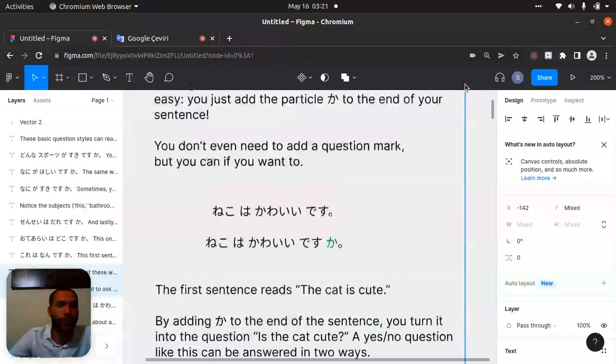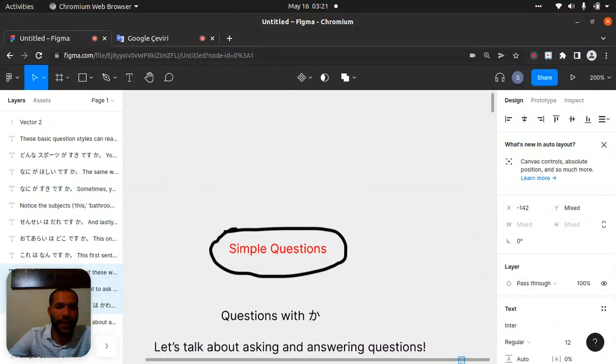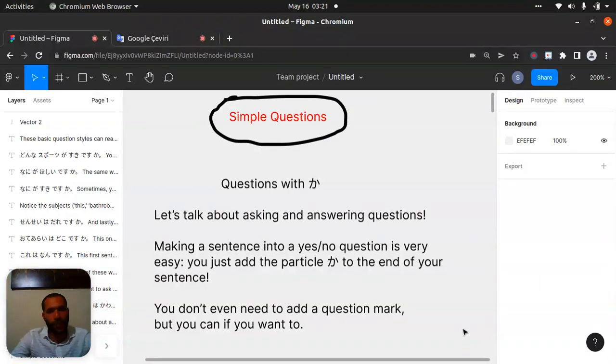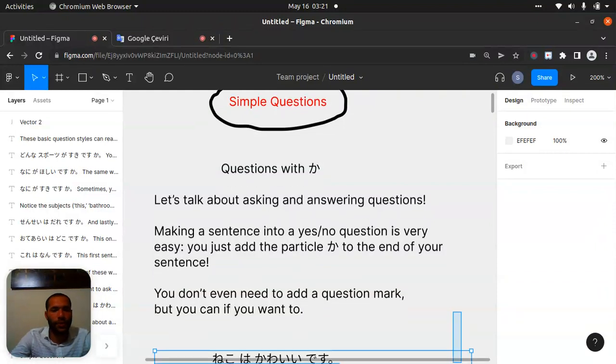Don't forget about ka. Ka will make a question from your sentences. One example I will give again: this is a cat, which we told about.